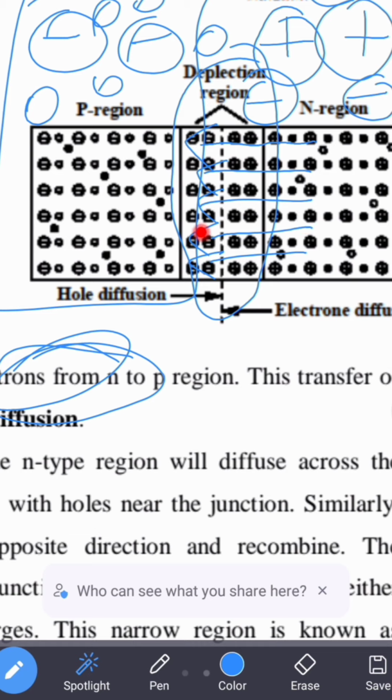So we are going to see the electrons start diffusing from n region to p region to combine with the holes, and the process is called recombination, where the electrons start moving from the n region towards the p region, and they are going to occupy the holes which are positively charged. In this process, we are going to see a region where none of the charge carriers are present. That is, we are not going to see free electrons or holes across the junction, that is near the junction, and that region will be called the depletion region.